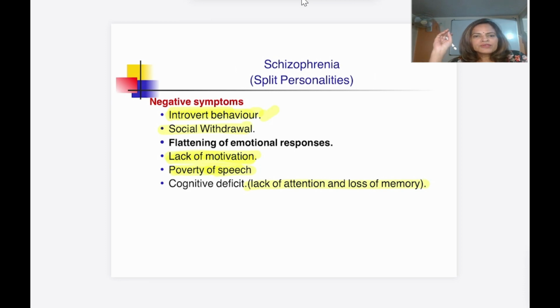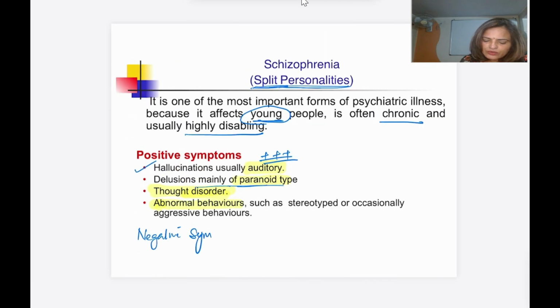And negative symptoms: social withdrawal, introvert behavior, flattening of the emotional responses, lack of motivation, poverty of speech, and cognitive deficit. So here what happens, it is chronic and usually highly disabling, and there is no insight into the illness.